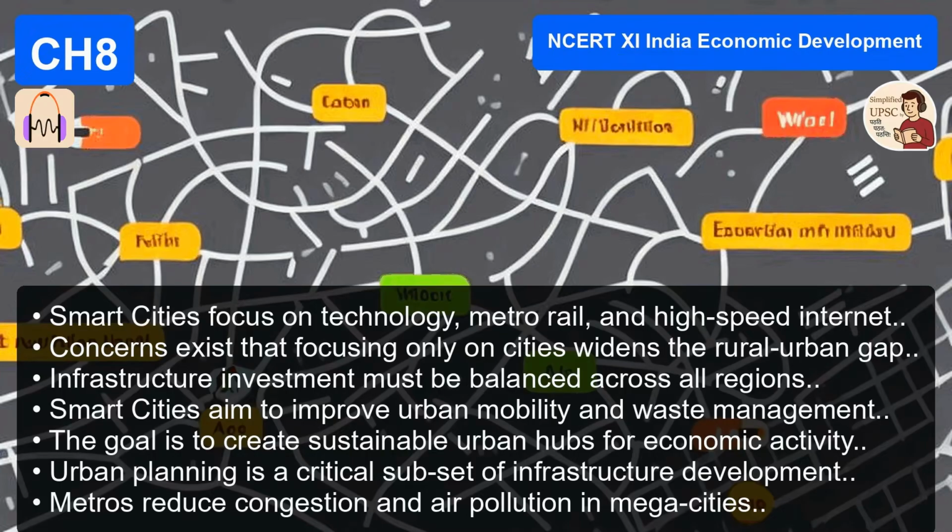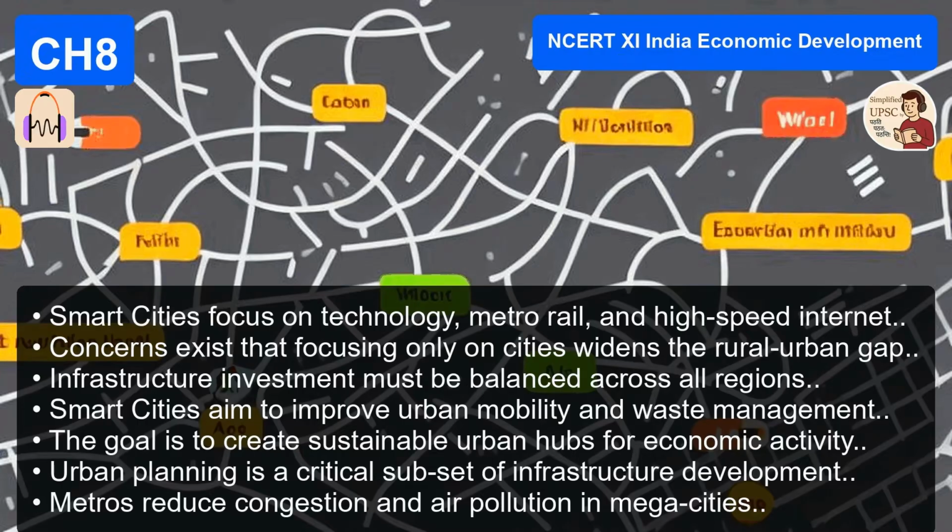Another synthesis point is environment versus development. This is a classic debate. This is huge and very current. The 2024 PYQ asked about the role of environmental impact assessment, EIA, and NGOs in major projects. So how does that connect? We need energy. We need dams and thermal plants. That's development. But the text also mentions that thermal plants cause carbon emissions, dams displace people and flood forests. That's the environmental cost. So you can't have one without affecting the other.